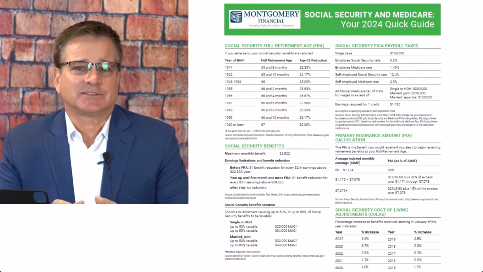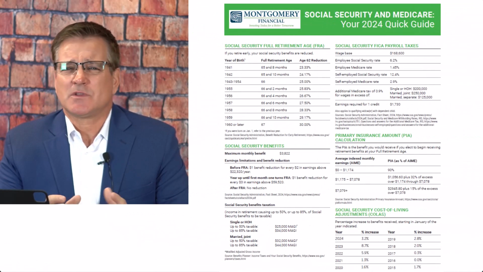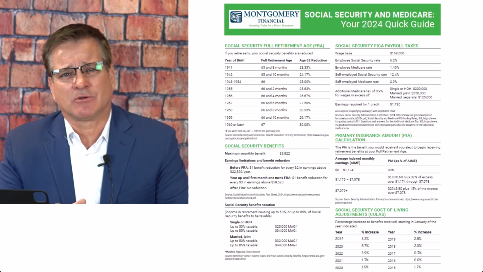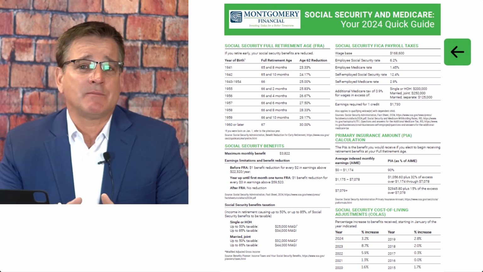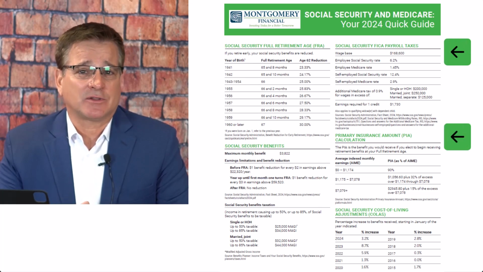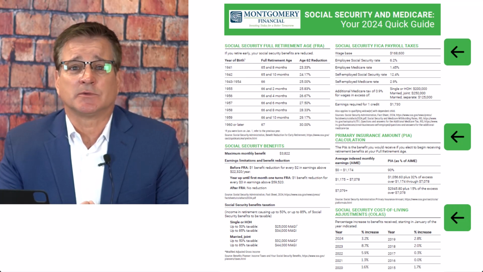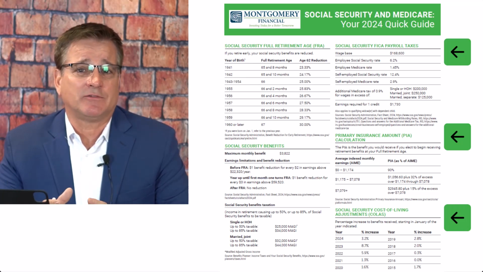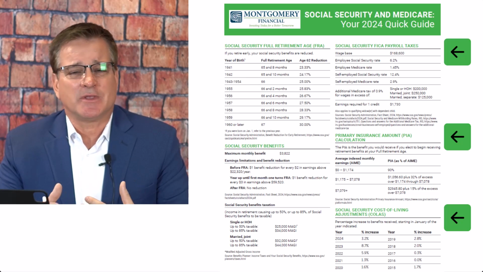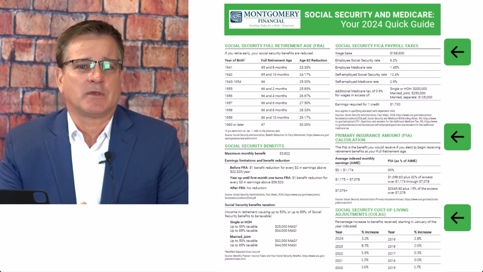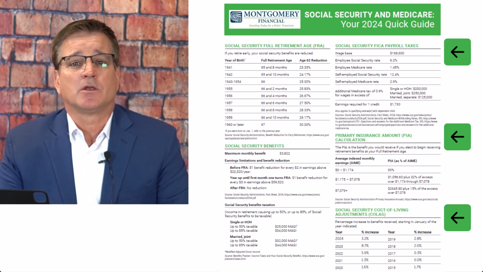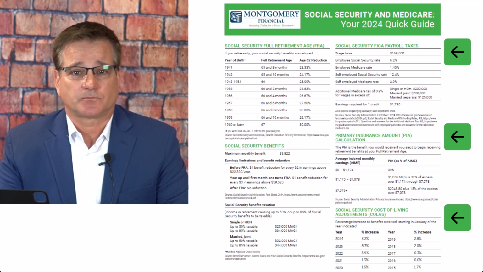The remaining sections on page 1 talk about Social Security payroll taxes, how the primary insurance amount is calculated, and past Social Security cost of living adjustments we have received since 2015. Kind of some interesting information, some good information, so make sure you check out those sections as well.